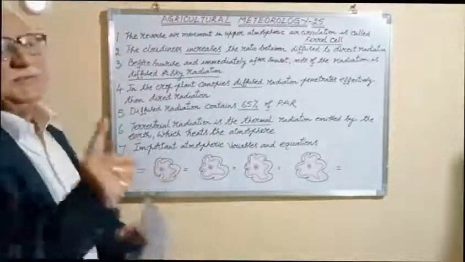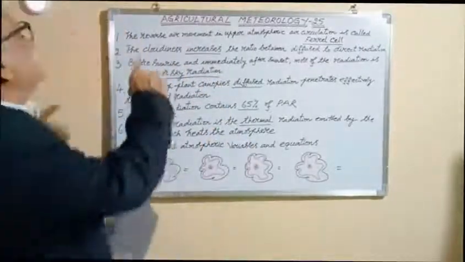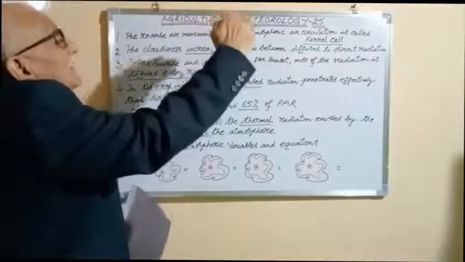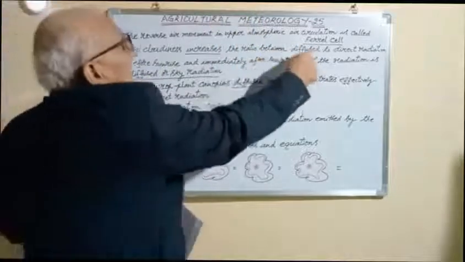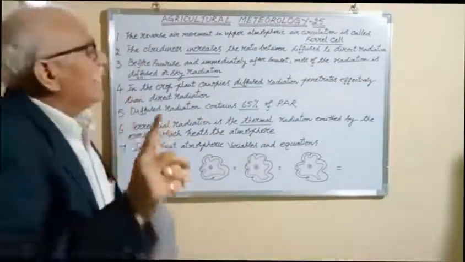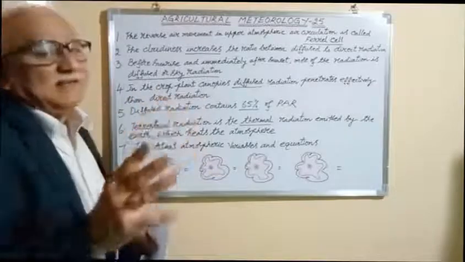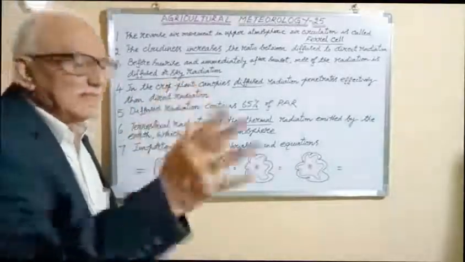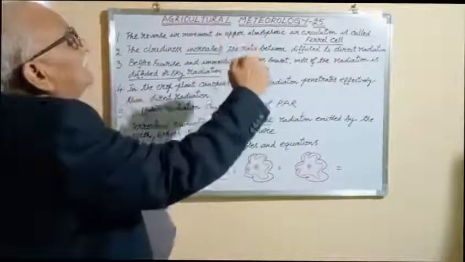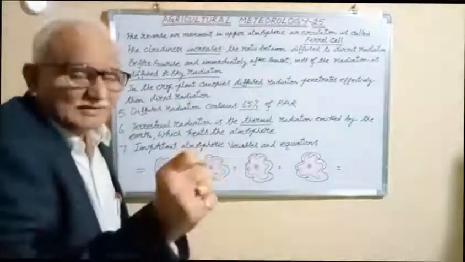Now, the first bit of today's class: the reverse air movement in the upper atmospheric air circulation is called Ferrel cell. Ferrel, R-E-L, Ferrel cell. What is that? The reverse air movement in the upper atmospheric air circulation is known as Ferrel cell.